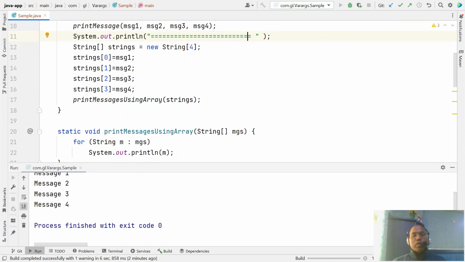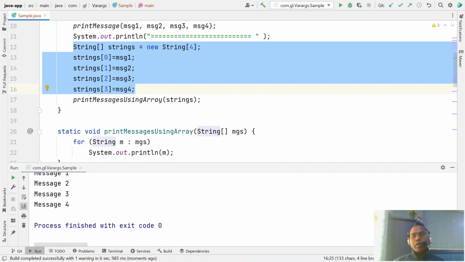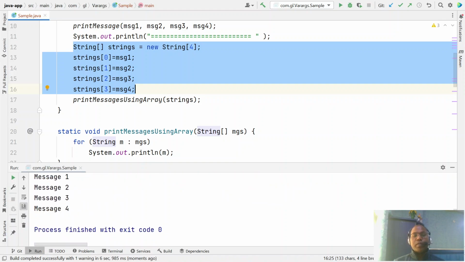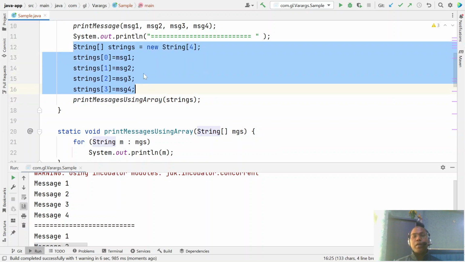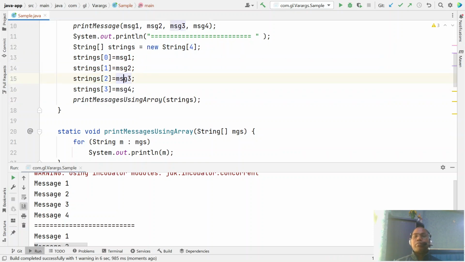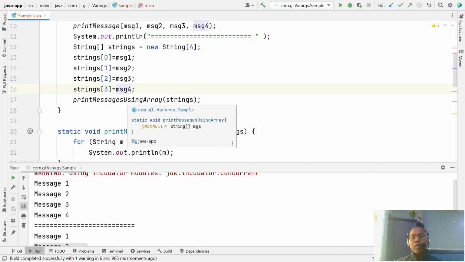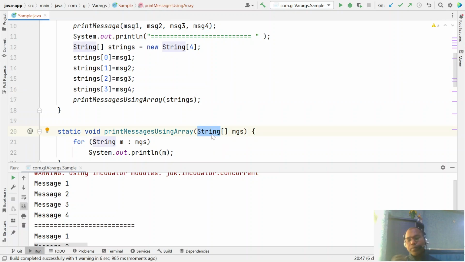So you notice that instead of passing multiple arguments, the same thing we can achieve using the array. But here, who is going to use this method? The responsibility of the method consumer is constructing the array and then passing the message. So this is the overhead burden we are going to set on the consumer. Always you pass an array. Is it possible?